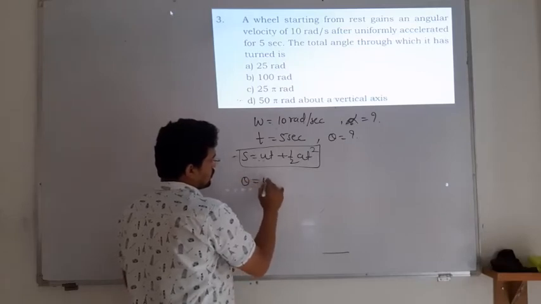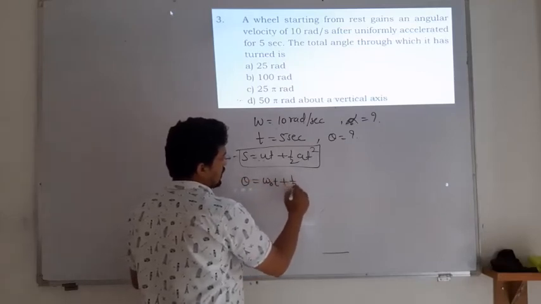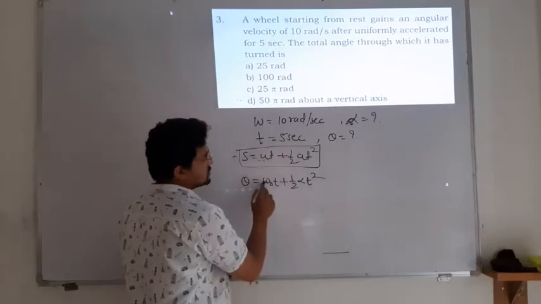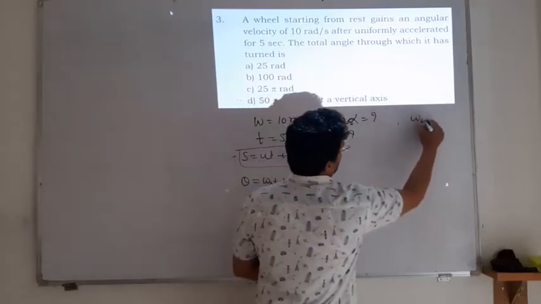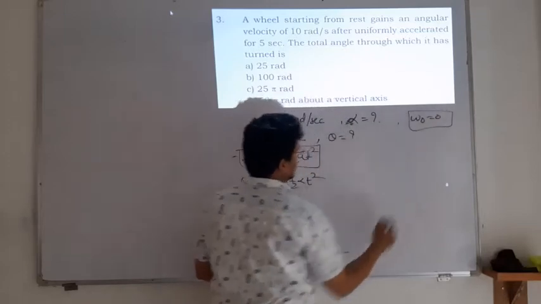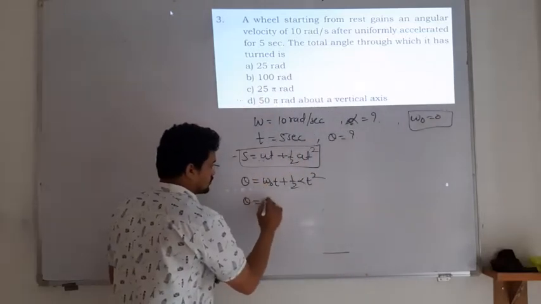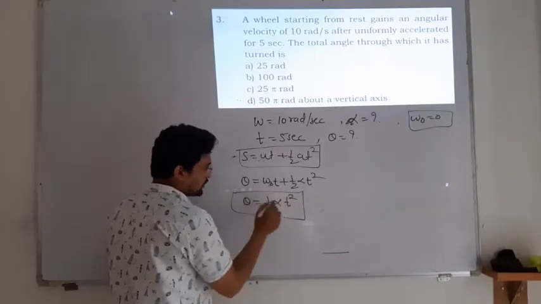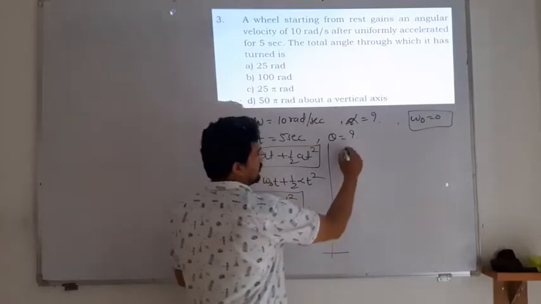Theta is equal to what? Omega naught t plus half alpha t square. Starting from rest, omega naught is equal to 0. Therefore theta is equal to half alpha t square. But alpha we don't know, but it can be calculated from another equation.